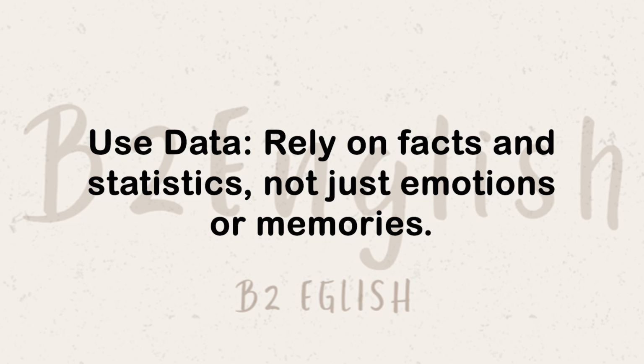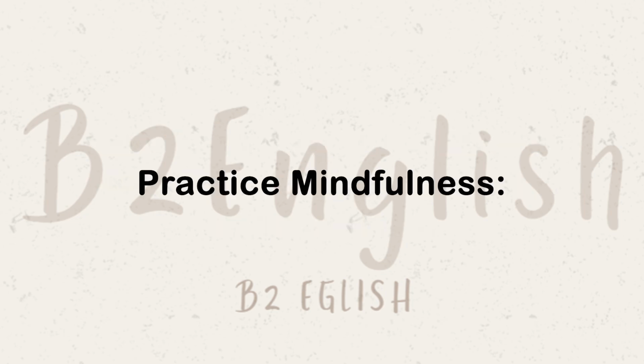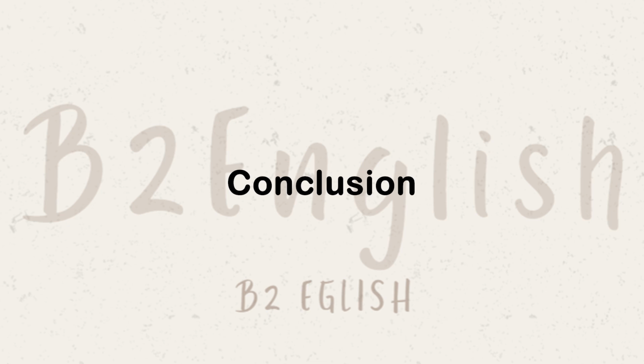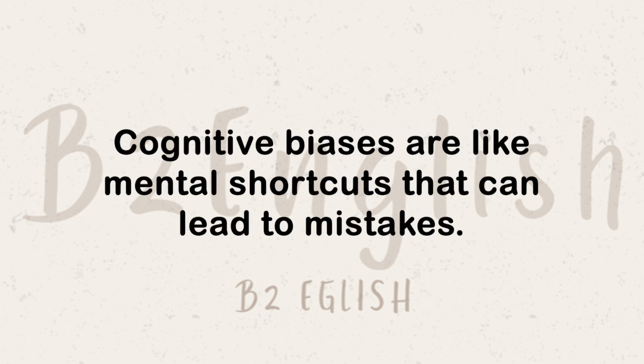Use data. Rely on facts and statistics, not just emotions or memories. Practice mindfulness. Being present and aware can help you notice when biases are influencing you. Conclusion. Cognitive biases are like mental shortcuts that can lead to mistakes.